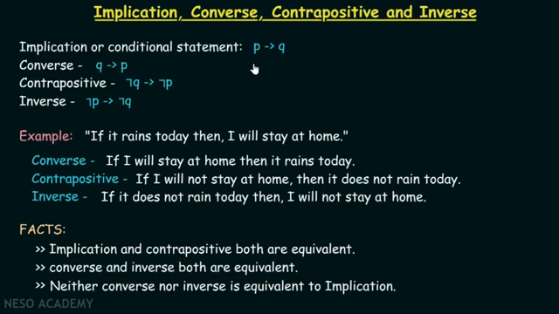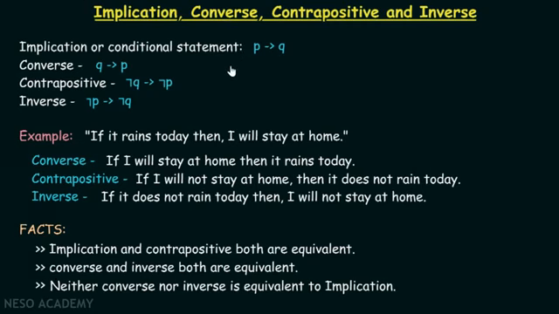As we know, according to the statement, P implies Q means if P is true, then Q has to be true, right? Or we can also say that when Q is false, then P has to be false. Now, contrapositive just says the same in some other way. Not Q implies not P, which simply means that when Q is false, then P has to be false. Or we can also say that when P is true, then Q has to be true. So both are equivalent. Isn't that so?